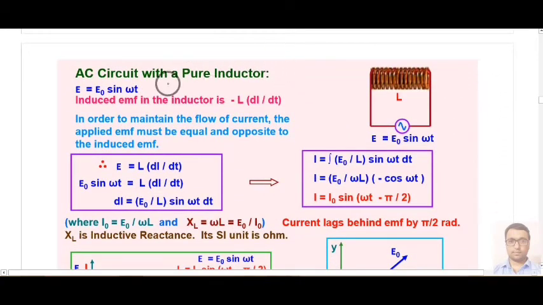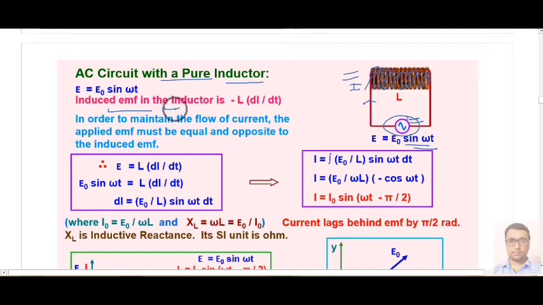Now the second case is when we apply AC power to a pure inductor. A pure inductor is like this. We have a circular coil like a solenoid, and this coil is connected with input AC power, which is E0 sin omega t. Then we have to calculate the induced EMF or current in this coil.